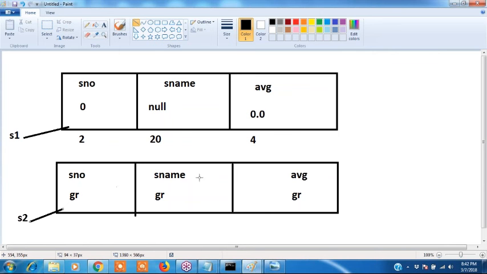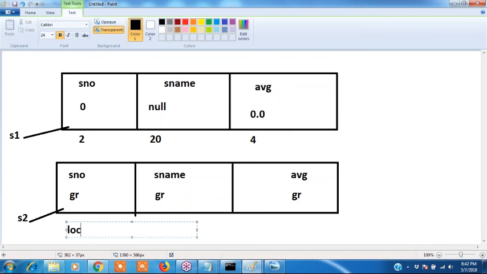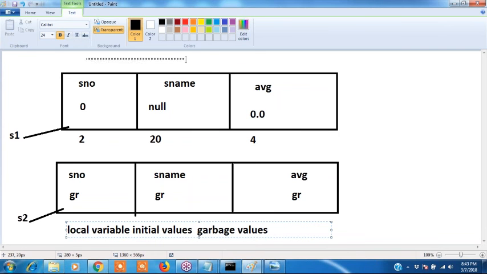Same way, local variable initial values are garbage values. Okay, write this: local variable initial values are garbage values. Global variable initial values are zeros.